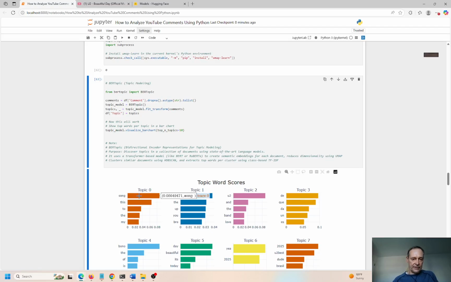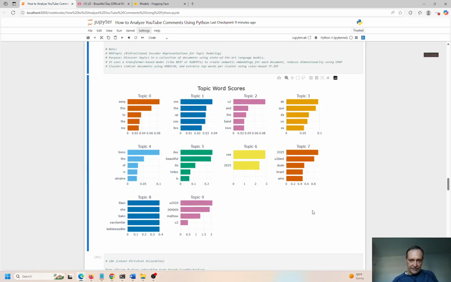So 8% of the time is "song." "My" comes up 3% of the time. This is topic 0. Topic 1: "yes" and "bro." "You too," "love," different topic. 9.5% "est," and then going down to topic 9. "You 2020," what is that?